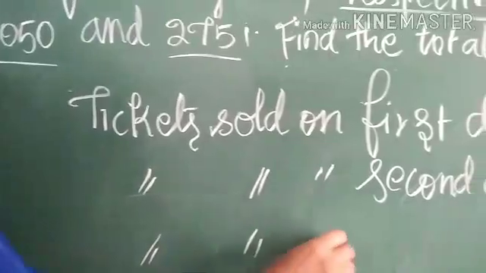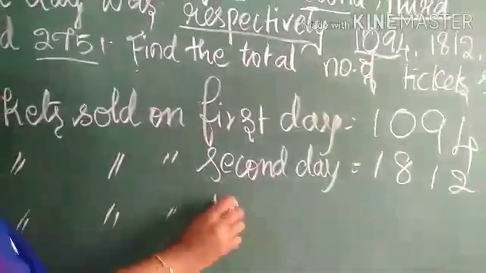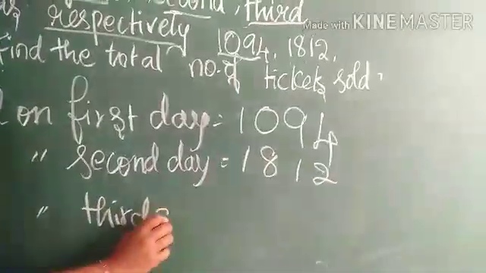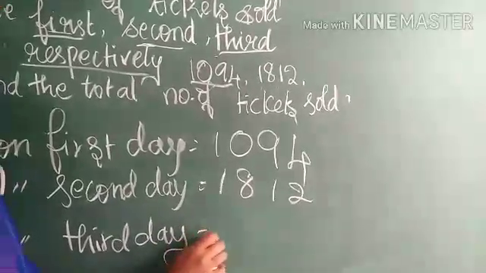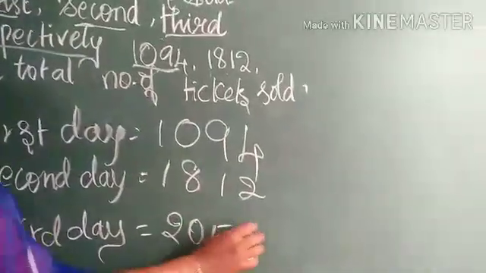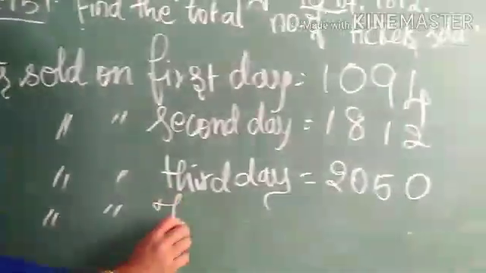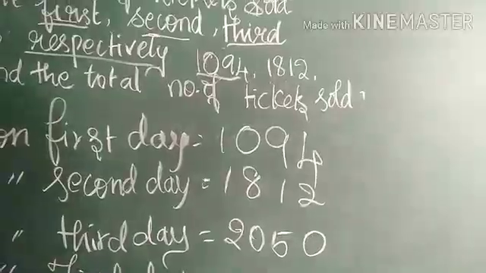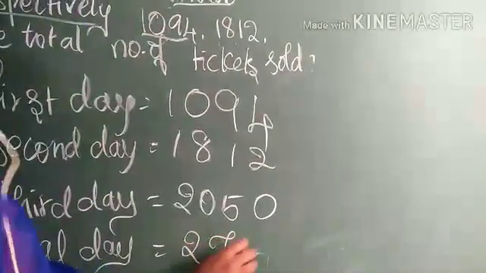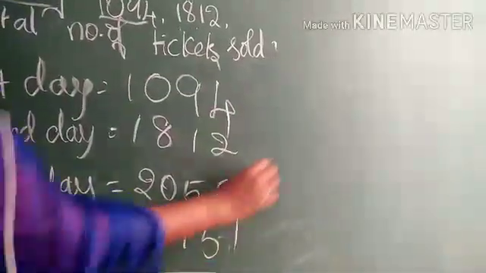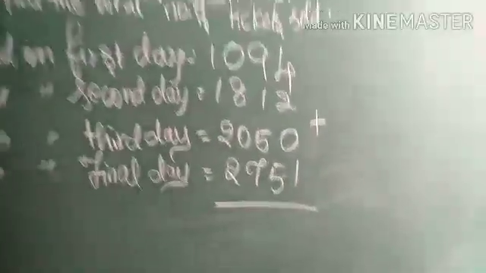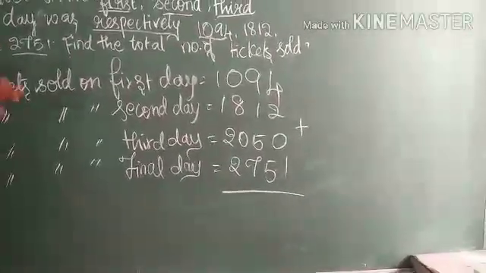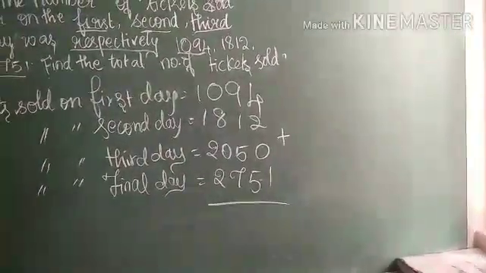Tickets sold on third day 2050. Tickets sold on final day, it was 2751. So, you have to add these 4 numbers to get the total number of tickets sold in the book exhibition.